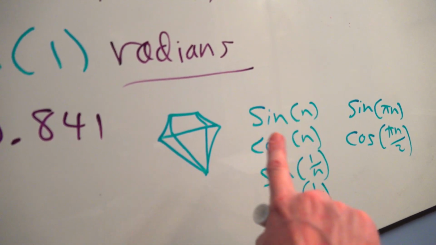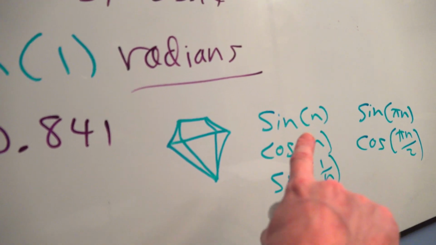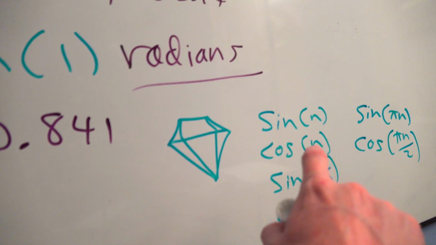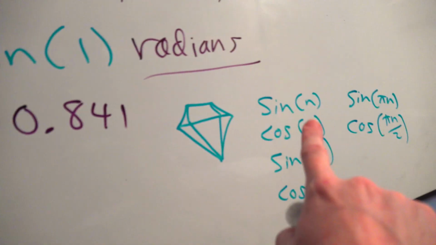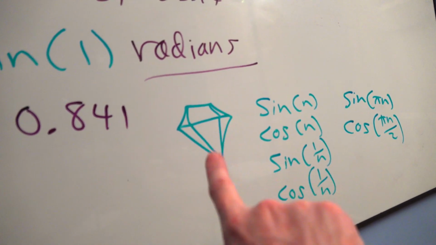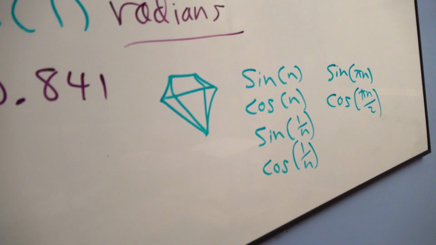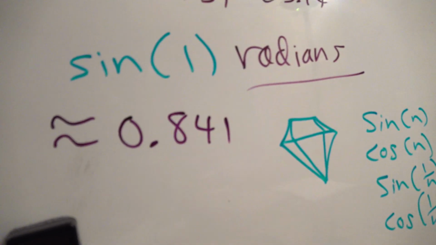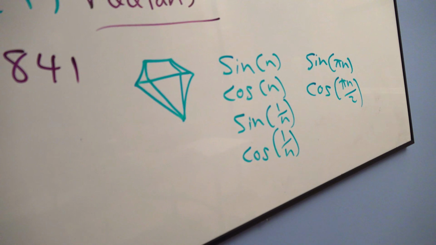Judging by that observation, the sine of n is not an oscillator. If you see them sneak that into one of your series, that is not a sine oscillator. Because what do you plug in these series? Integers: 1, 2, 3, 4, 5. The sine of 1 is 0.841. That is hardly going to make positive, negative, positive, negative, positive, negative 1. Cosine of n, same problem. The cosine of 1 radian is some decimal. It's not positive 1, negative 1, positive 1, negative 1.